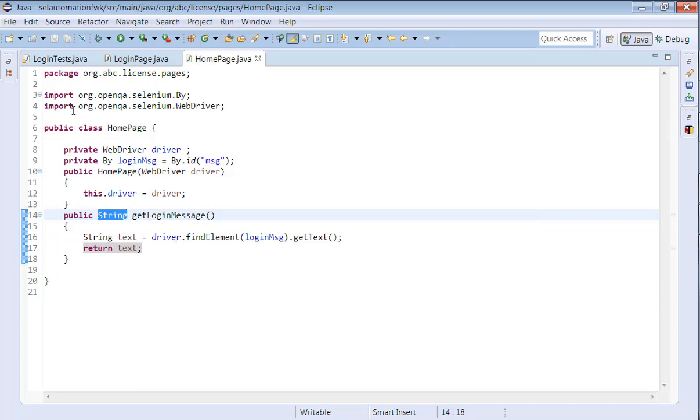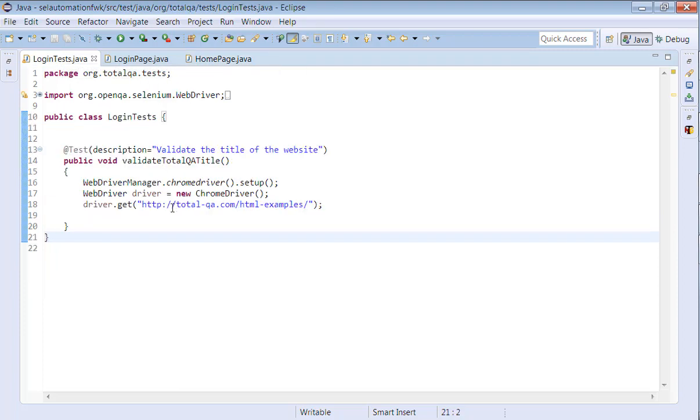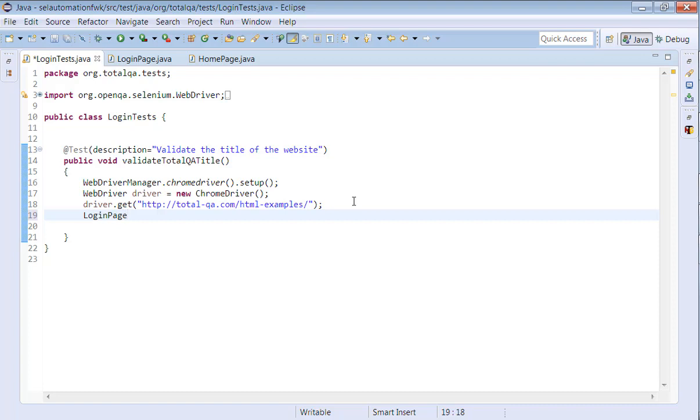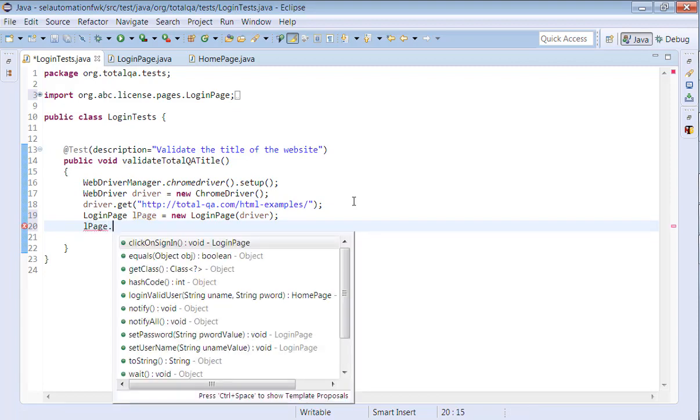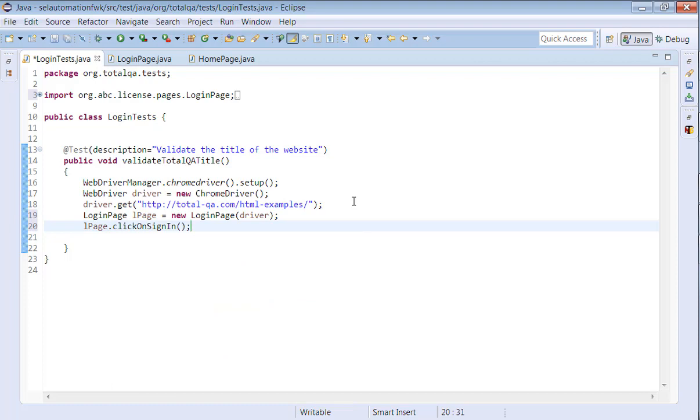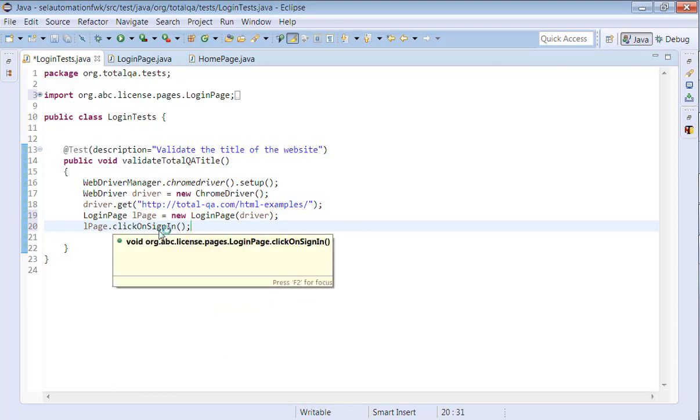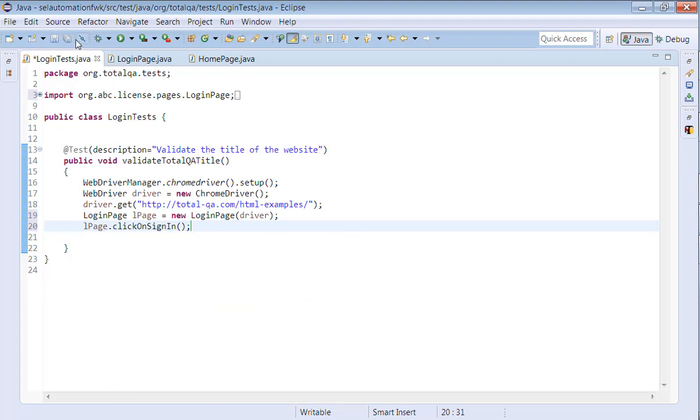So now, how are we going to put an assertion? If you would like to put an assertion, go to LoginTest now. We have to create an object for the login page: LoginPage lpage equals new LoginPage, just pass the driver. It will invoke the parameterized constructor in the login page. Then lpage.clickOnSignIn. When you call this method, what is the outcome?